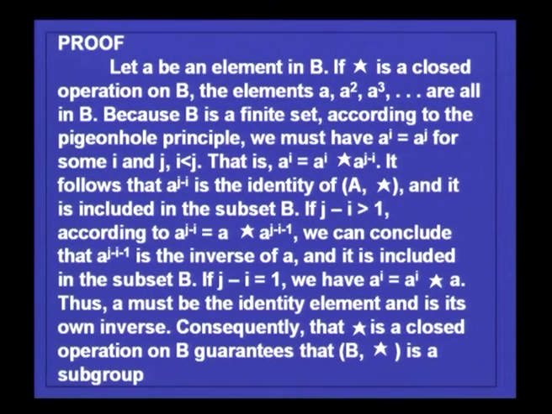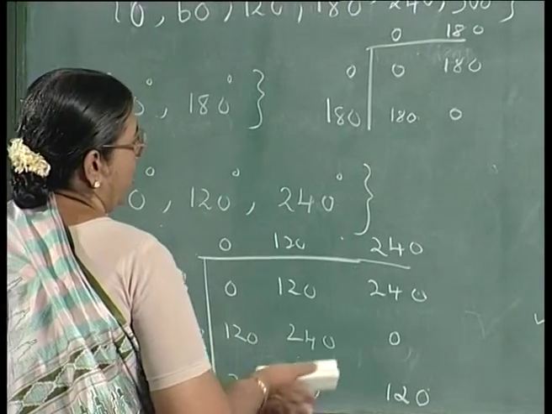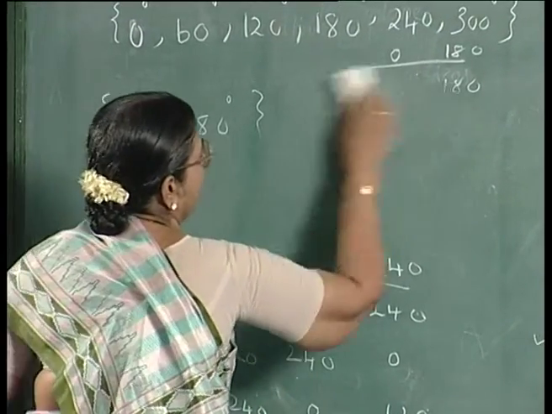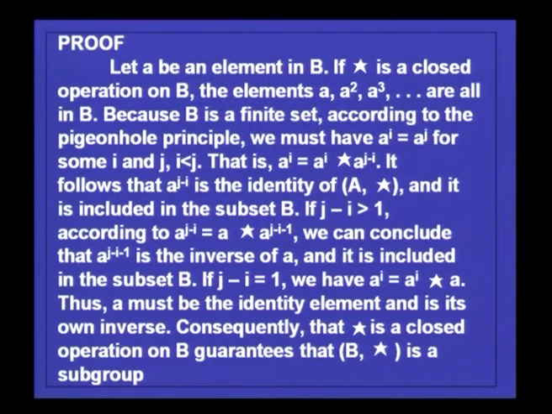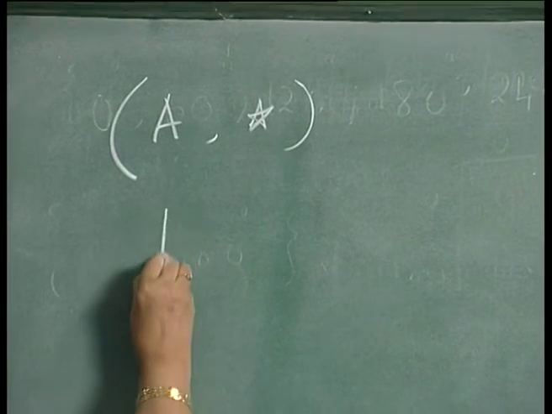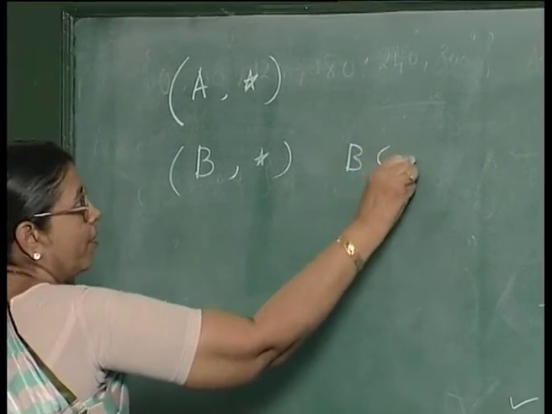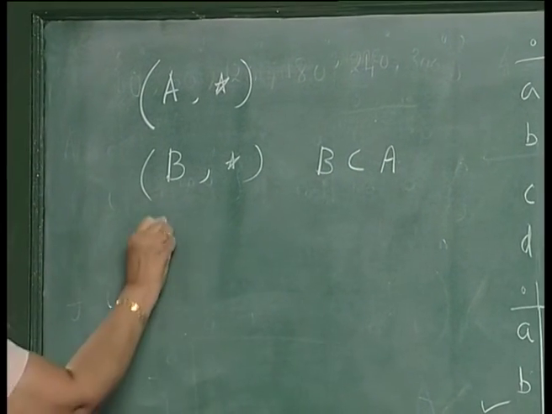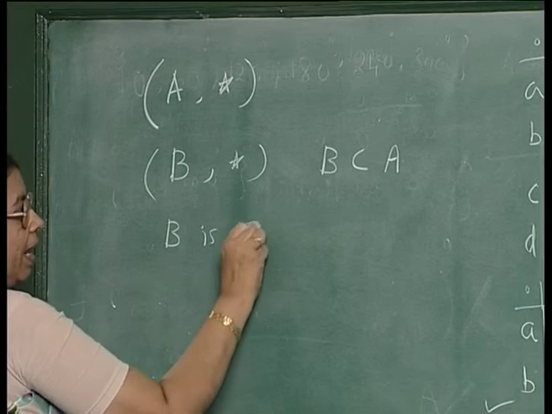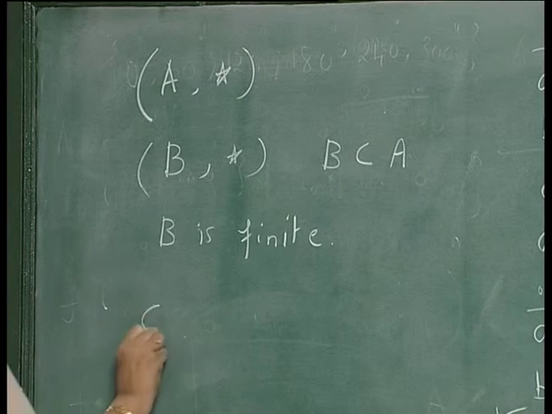So, you realize that if you want to check whether something is a subgroup, then it is not necessary to check all the 4 properties. It is enough if you check the first property alone. So, suppose I have a set A with the binary operation star, and B with the same operation where B is a subset of A. Now, if B is finite, then it is enough if you check the closure property alone.